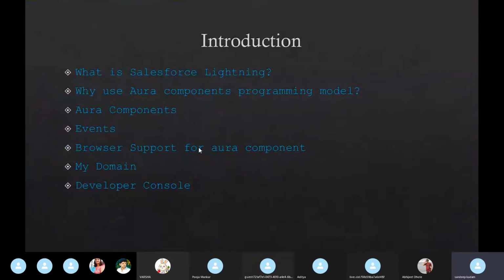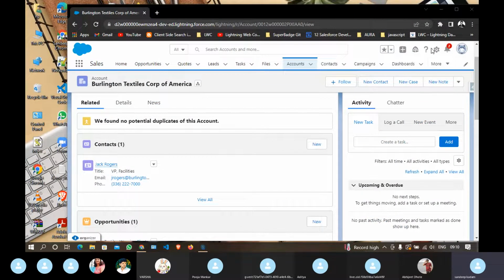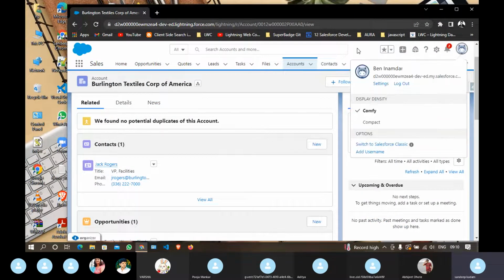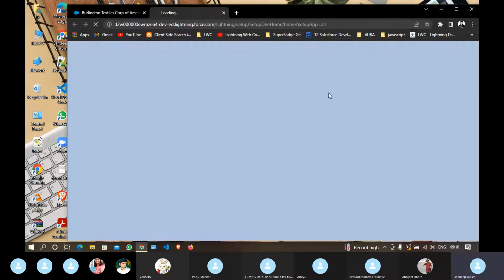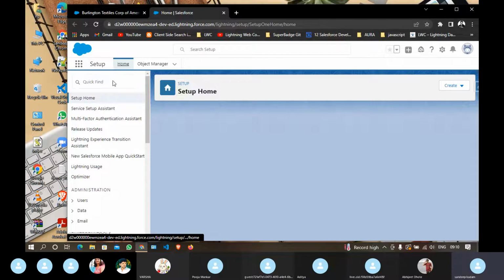Browser support: mostly all of the latest browsers are supported by Aura, so no issues in that. And My Domain. So what is My Domain here? In earlier Salesforce releases, whenever you create any org, let me go to setup. To use Lightning components you have to first enable your My Domain setup.